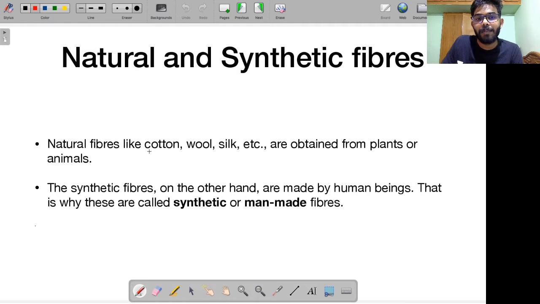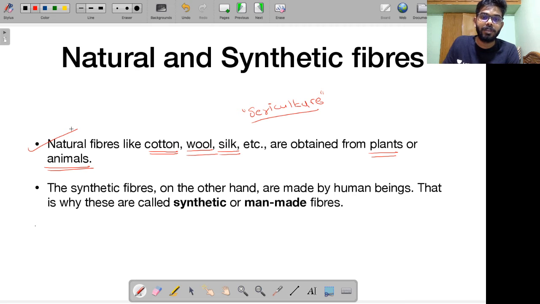Natural fibers, for example, include cotton, which we get from the cotton plant, and wool, which you obtain from sheep. Silk is obtained by rearing silkworms, which is called sericulture. Sericulture is basically rearing of silkworms for the production of silk. So these are various examples of natural fibers. They are obtained from plants or animals, and this is what makes them natural fibers. The synthetic fibers, on the other hand, are made by human beings. They are chemically manufactured by human beings. That's why they are called synthetic or man-made fibers.